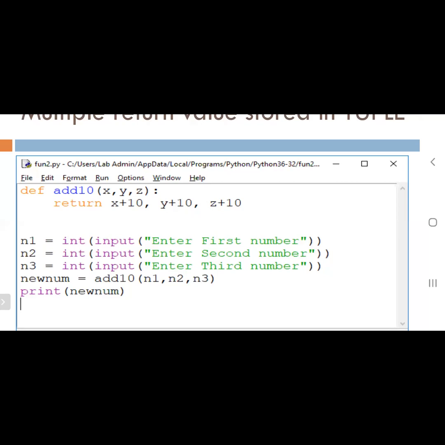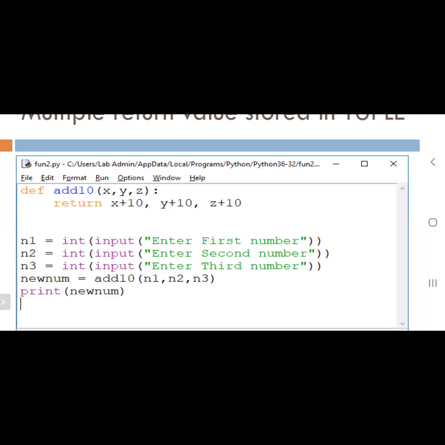The first line of the program is called what? I mean, in this, not asking about the main program. The first line, def add10 of x comma y comma z close parenthesis colon. This entire line is called what? Function header, sir. Very good. Function header.